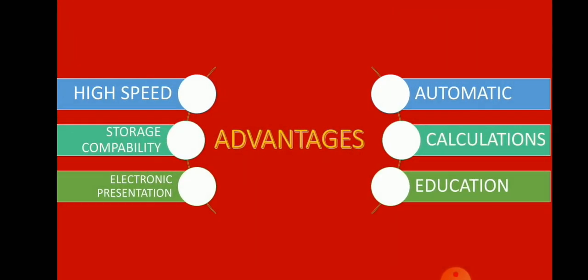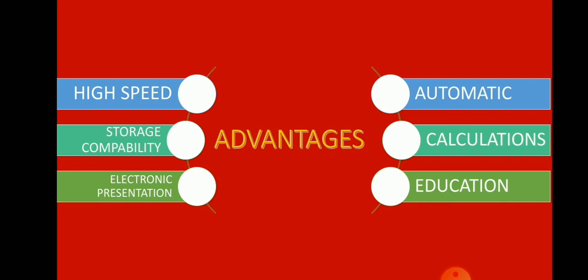Let us learn certain advantages of computers. High speed. Computer works very fast. It takes microseconds to do any work. It can solve many sums in a second. Storage. A computer can store a large amount of data.